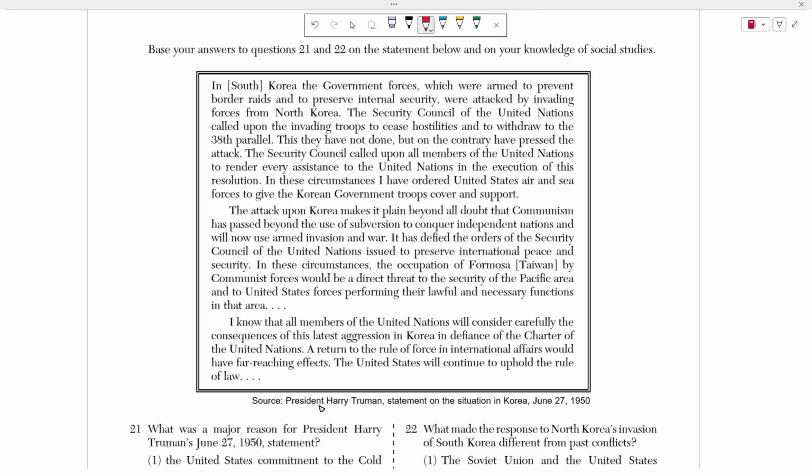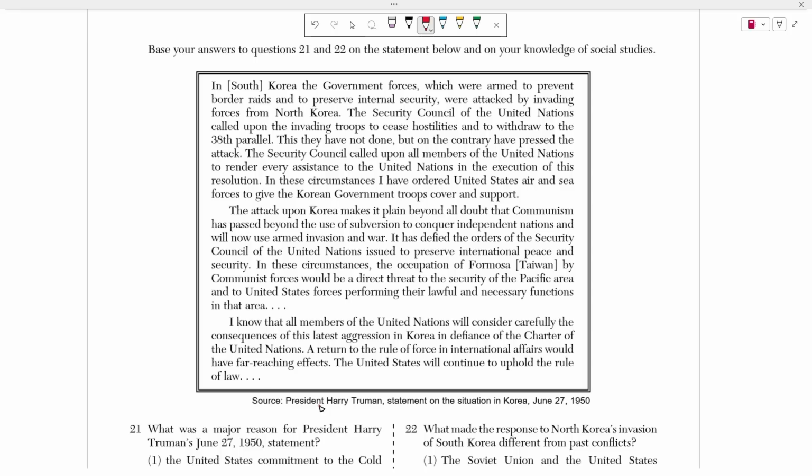All right, so in South Korea, the government forces, which are armed to prevent border raids and to preserve internal security, were attacked by invading forces from North Korea. The Security Council of the United Nations called upon invading troops to cease hostilities and to withdraw from the 38th parallel. They have not done so, but on the contrary have pressed the attack. The Security Council called upon all members of the United Nations to render every assistance to the United Nations in the execution of this resolution.